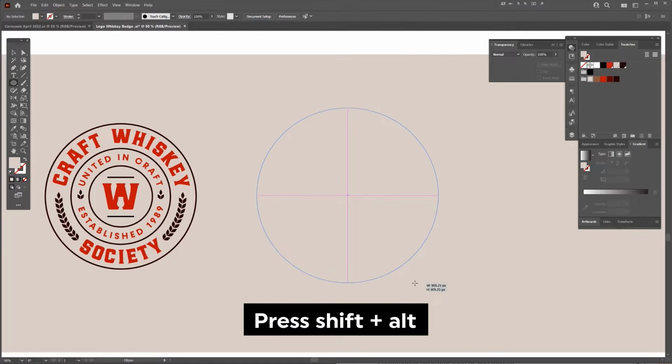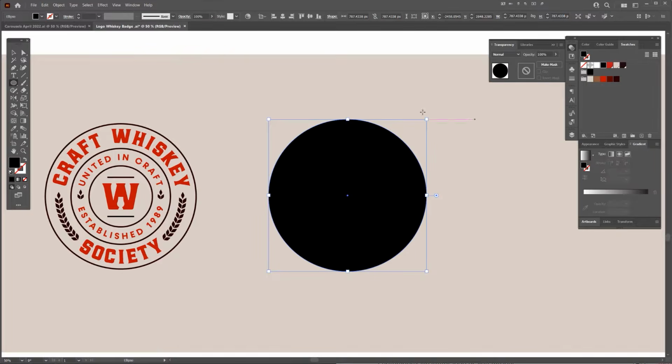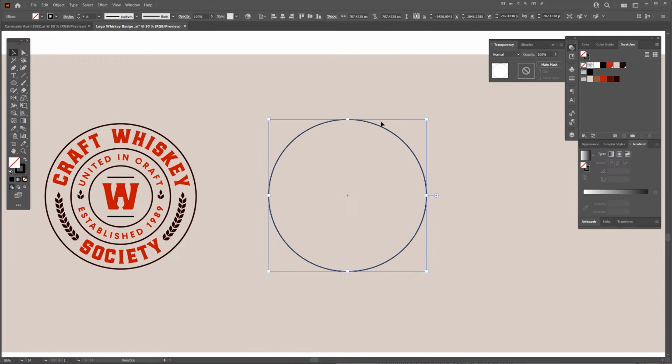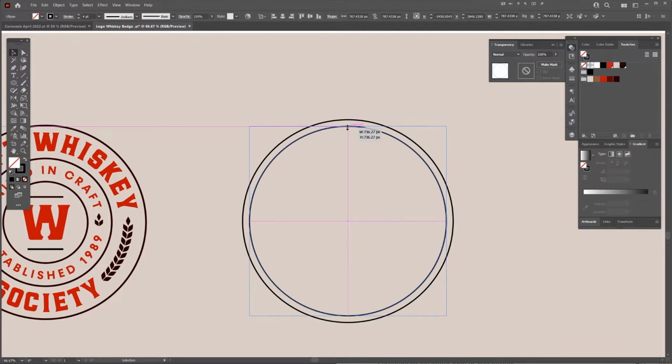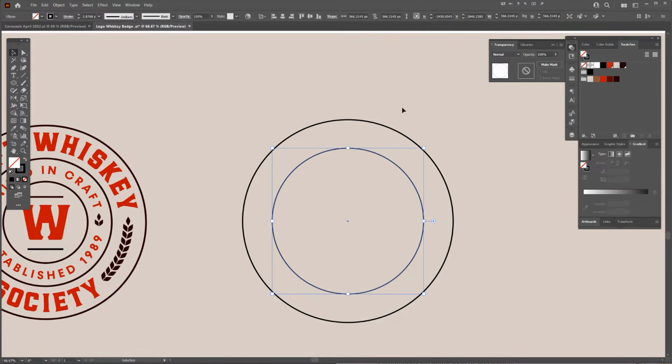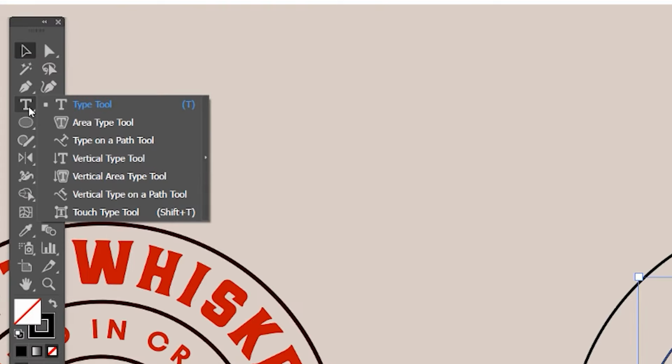and Alt to keep the proportions, let go, and I'm just going to make a black stroke just like this. What I like to do is press Control C, Control F on that stroke, and scale it down just like this. Now go to the type tool on the left-hand side, and click on type on a path.